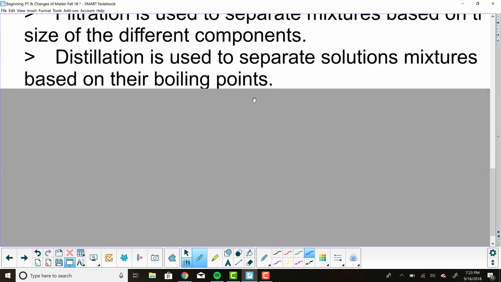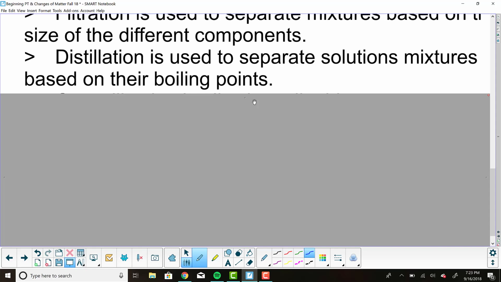We could also do distillation as a separation technique. Distillation is based on the boiling point of a substance. So maybe you've heard of this in regards to distilling salt water, right? So if we boil water high enough, we can evaporate all of the water away and we're left with salt. And if we properly collect the water, maybe now we have fresh water. So if you have ever heard about trying to survive on a desert island, you might need to find a way to distill salt water into fresh water.